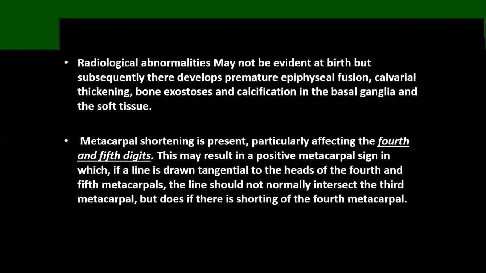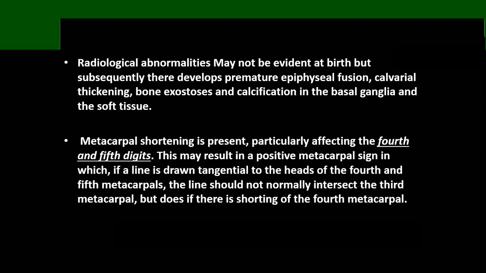But later, the patients will develop premature epiphyseal fusion because it acts like hypoparathyroidism. So the epiphyses are closed prematurely, with calvarial thickening, bone exostosis, calcifications in the basal ganglia and soft tissues. Here is a very important thing to notice, that the metacarpals of the hand will be shortened, especially the fourth and fifth. The fourth and fifth metacarpal will be shortened. This will result in what's called positive metacarpal sign.